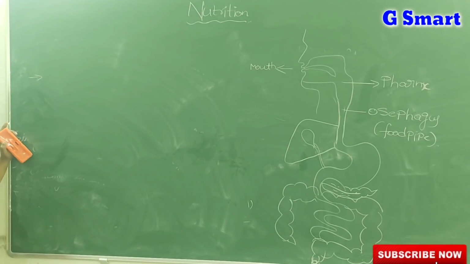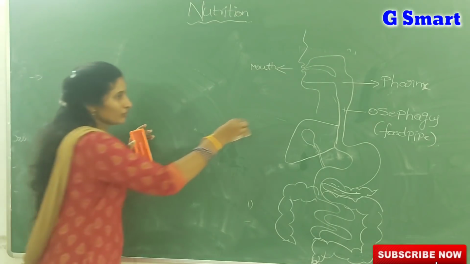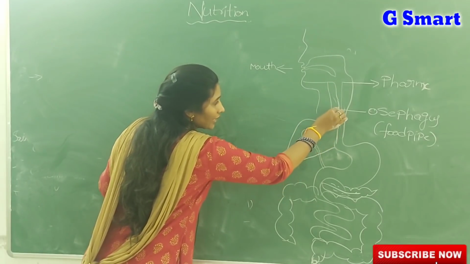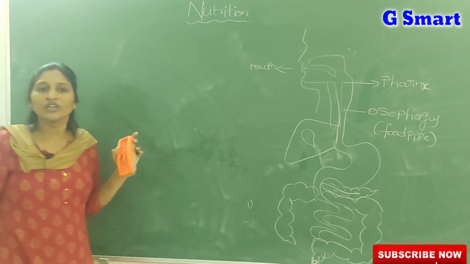The air we breathe through our nose and the food we take through our mouth both enter the pharynx. After that, food enters the esophagus or food pipe, and the air is taken into another route known as the windpipe.